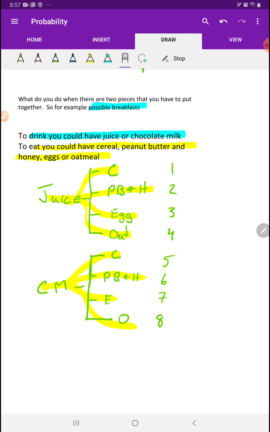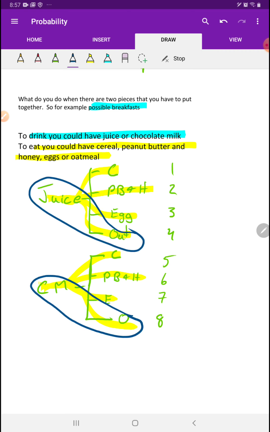So now we could ask some questions about this. How many of your options involve you eating oatmeal? Well, 2 of them do. Remember, this is a whole option right here. That's an option, and that's an option right there. Both of them together, not just the oatmeal part, the juice and the oatmeal, the chocolate milk and the oatmeal. So you have 2 options where you eat oatmeal.